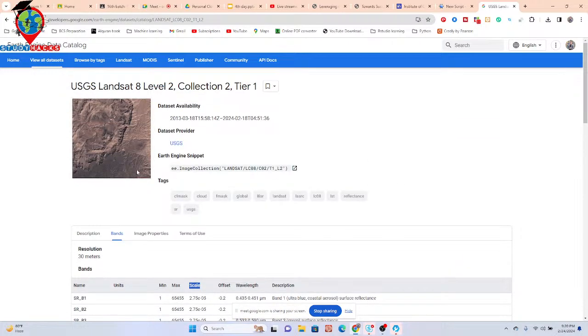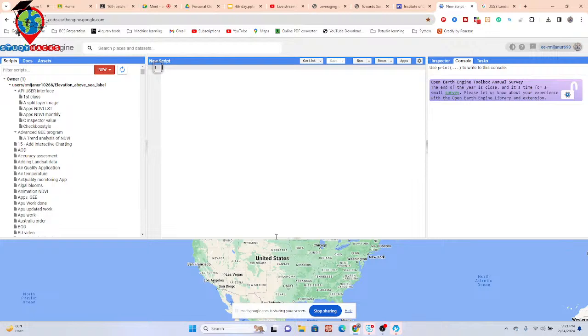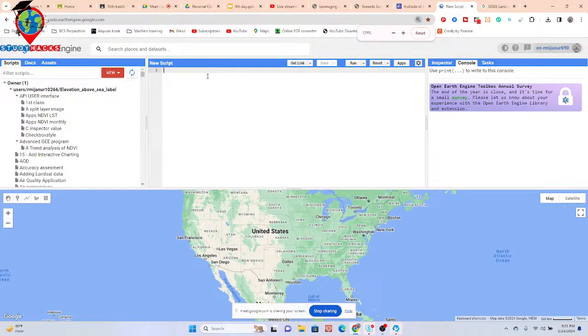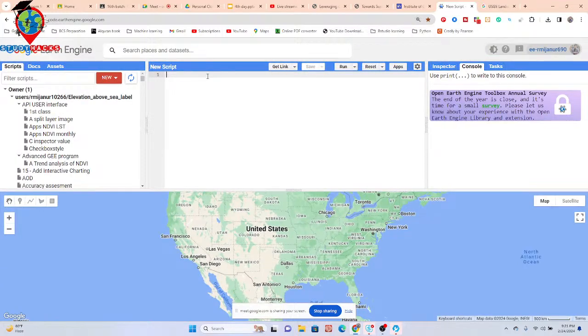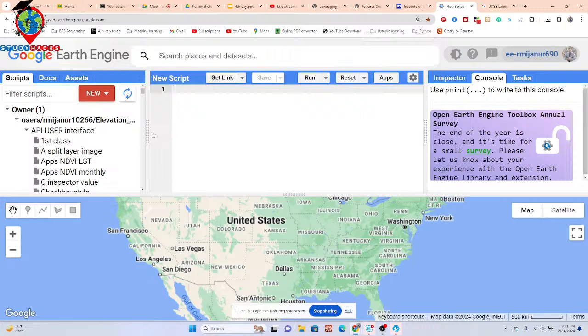So let's go. First of all, I need to import the data set. I simply copy it. Okay, I simply increase my font size. It's better.